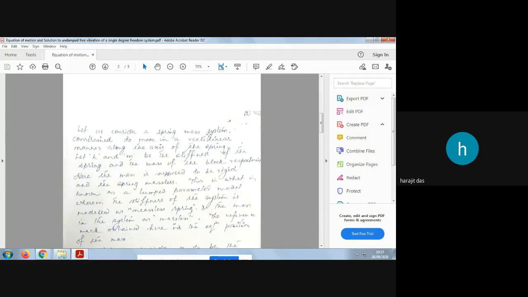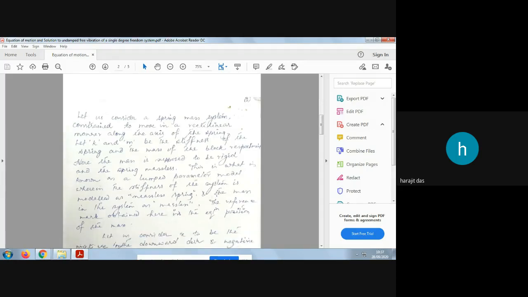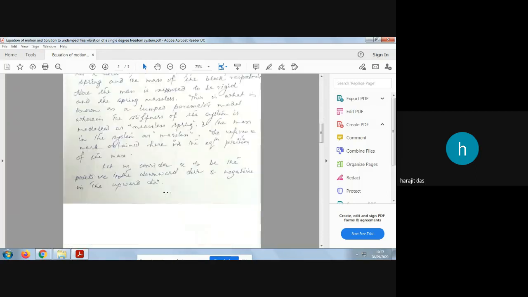Let us consider a spring-mass system constrained to move in a rectilinear manner along the axis of the spring, in the downward direction. Let k and m be the stiffness of the spring and the mass of the block. Here the mass is supposed to be rigid and the spring is massless. This is what is known as the lumped parameter model. Lumped parameter means that when you add up all the masses, you get the total mass.